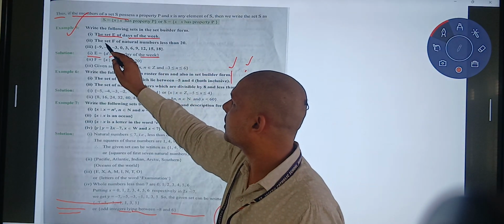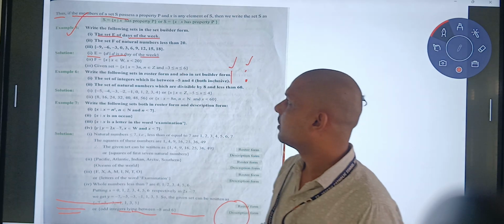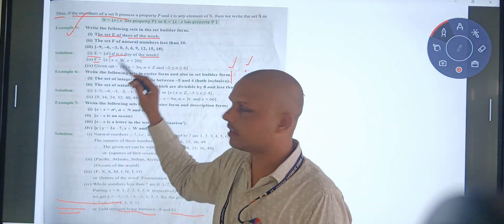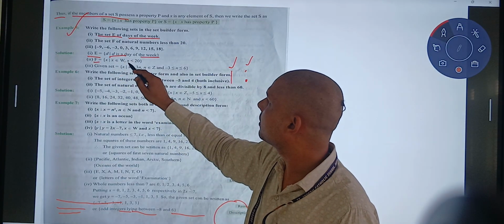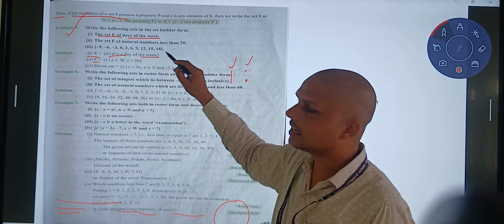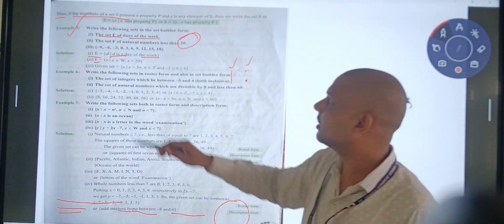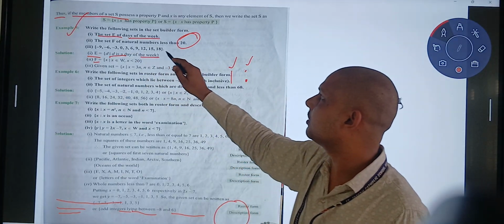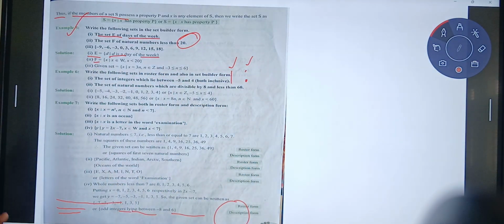Then second example, the set F of natural numbers less than 20. We will write F is equal to, in braces, {x such that x belongs to natural numbers, x less than 20}, because it is given that less than 20. Third, -9, -6, -3, 0, 3, 6, 9, 12, 15, 18. First identify the property, then we will write the property.